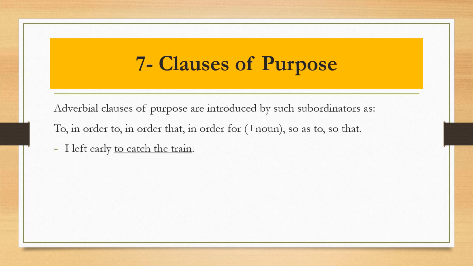Example: I left early to catch the train. So why did you leave early? To catch the train. This is my purpose. It is the adverbial clause. It is a clause of purpose. How do we know? We have the clue to. They left the door open in order for me to hear the baby. In order for me to hear the baby is the adverbial clause. It is a clause of purpose and it has the clue in order for plus the pronoun me.